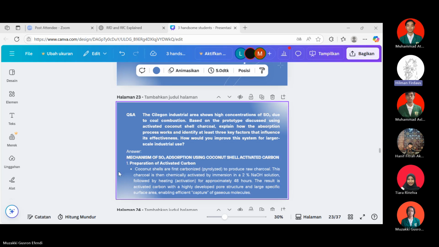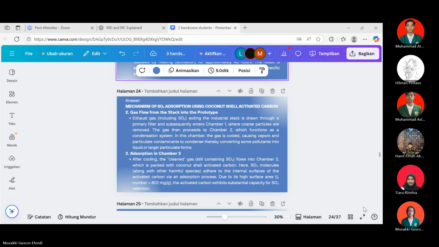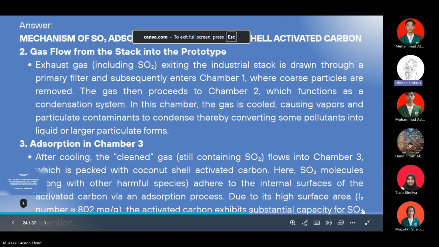All right. Next slide, please. The next mechanism is the gas flow from the stack into the prototype. The exhaust gas, including sulfur dioxide, exiting the industrial stack is drawn through a primary filter and subsequently enters the first chamber.